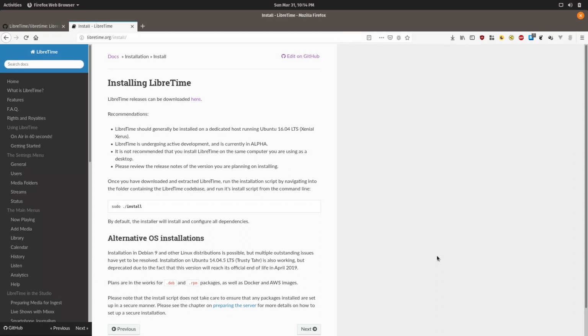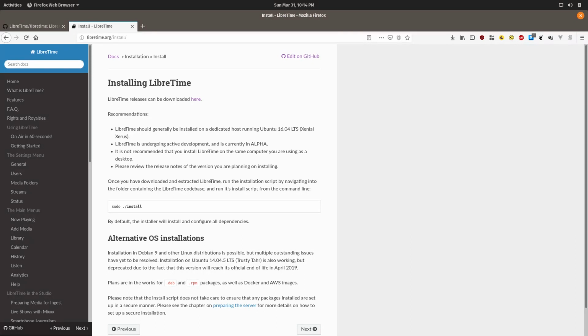It is also important that if you are using Ubuntu 18.04, you either install from the alpha.7 release or later, or directly from Git, as this is the release that will include important changes to compatibility with the latest versions of PHP. Keep in mind, LibreTime is still alpha level software, but we have a community working on it constantly and striving to make it as easy to use as possible.